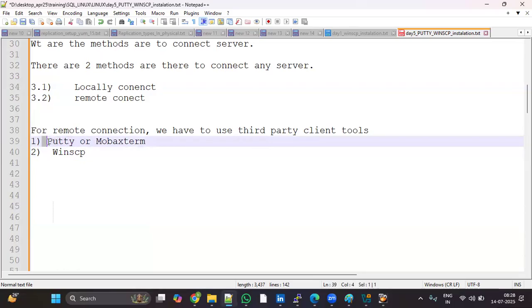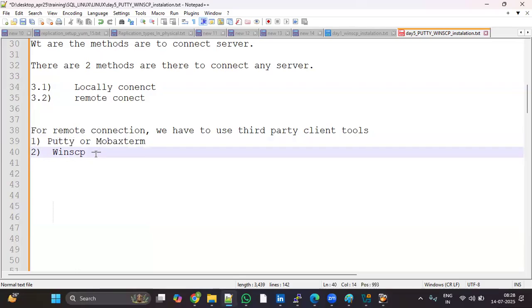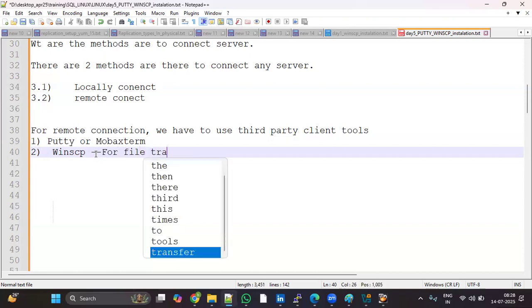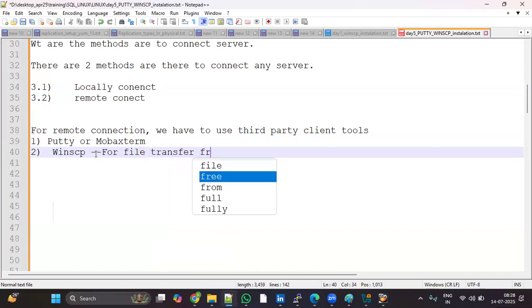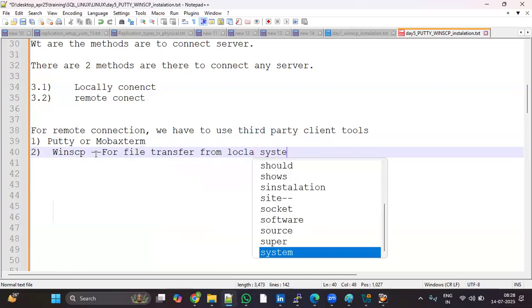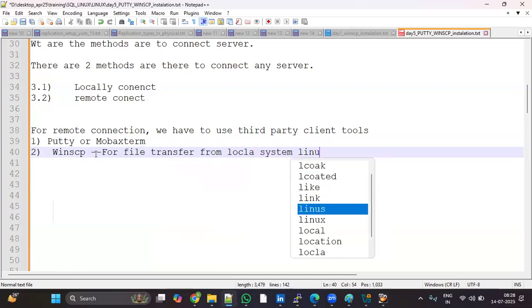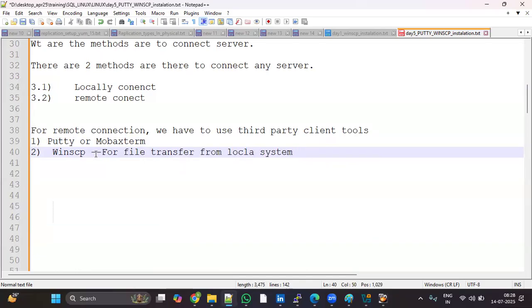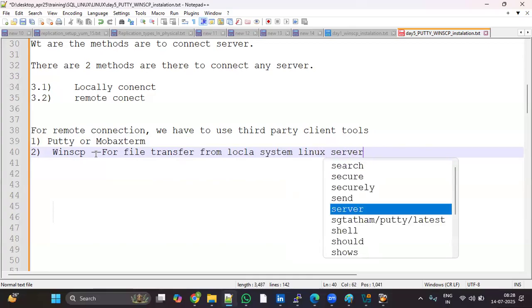So Putty means to connect the server remotely. We have to use these two. WinSCP is also used to connect remotely, but the main thing is file transfer, file transfer from any local system to a Linux server.